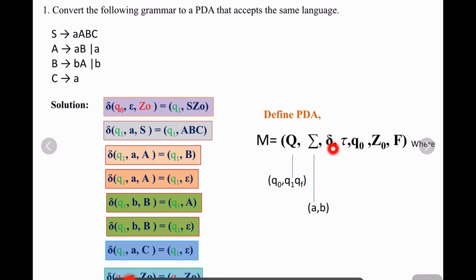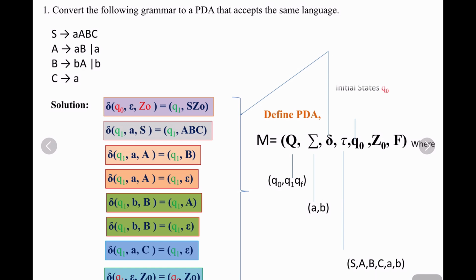Then what is delta? Delta is the transition function. This is what is already written as the transition function. So all these are called delta, the transition function. What is tau? It is the stack alphabet. What are the stack alphabet symbols? Including the sigma alphabet, small a and b, and the stack non-terminal variables S, A, B and C. Okay. So S, A, B, C, small a and small b.